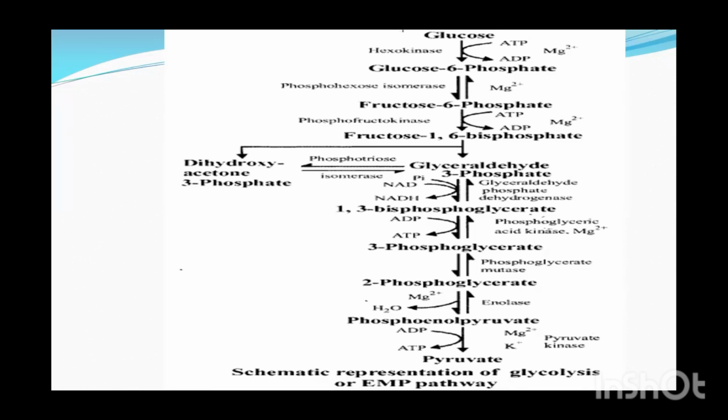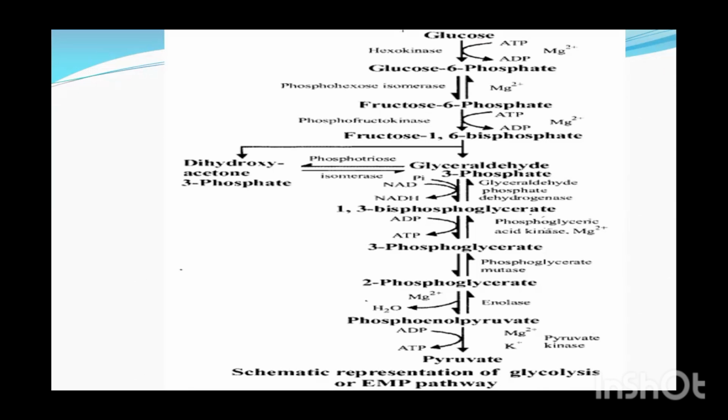So fructose 1,6 biphosphate will be produced, containing phosphate at carbon number 1 and carbon number 6, and it contains 6 carbon. Now due to 2 phosphate groups, it becomes hyperactivated, and hyperactivated becomes unstable, and that unstable fructose 1,6 diphosphate will be broken down into two parts, each containing 3 carbon.